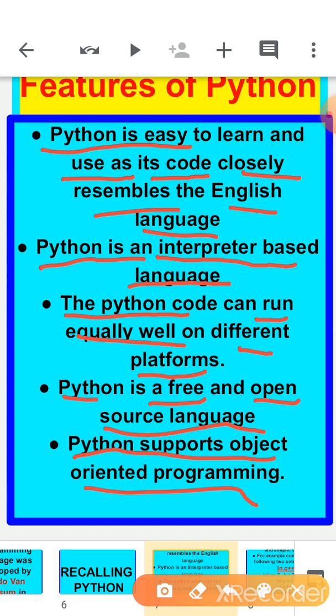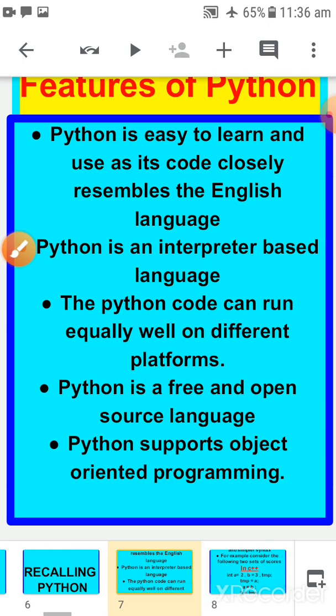So that is a procedural language. But Python and C++ are object oriented, with many features like data abstraction, data hiding, polymorphism, inheritance, many things are there. So these are object oriented: C++, Python and Java.